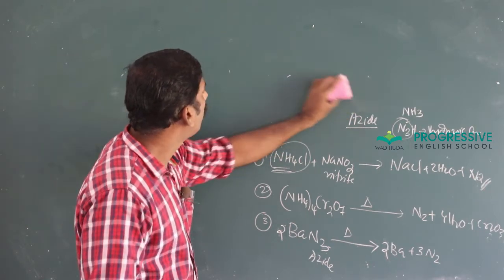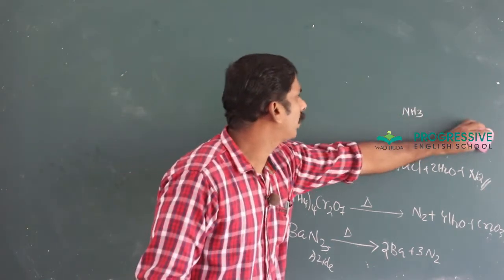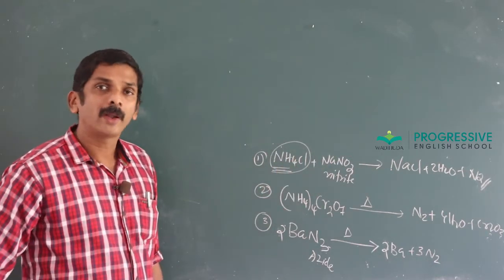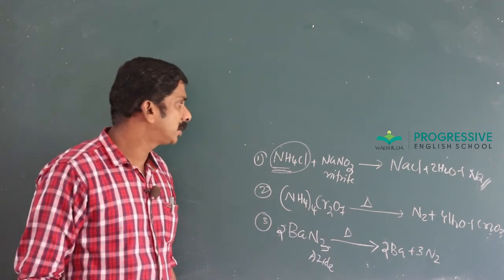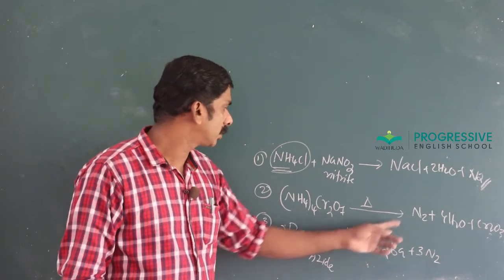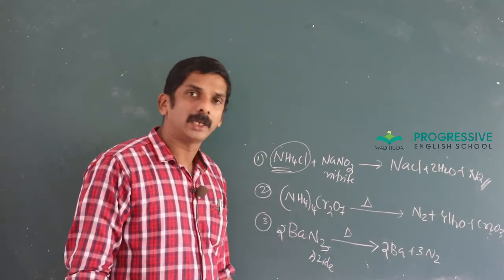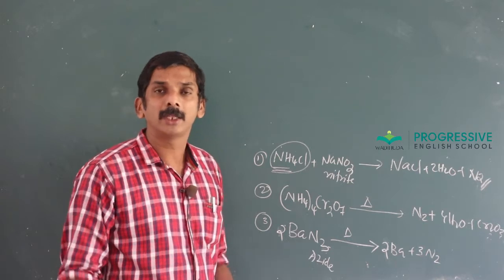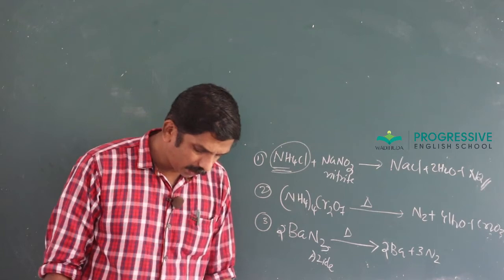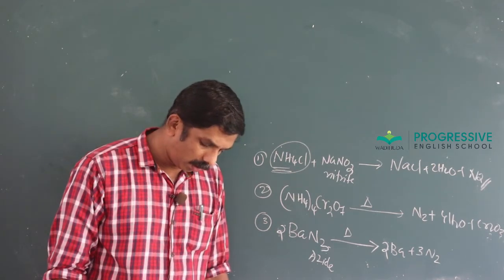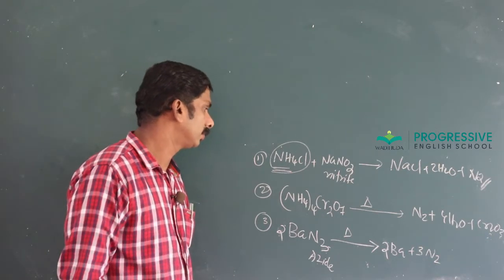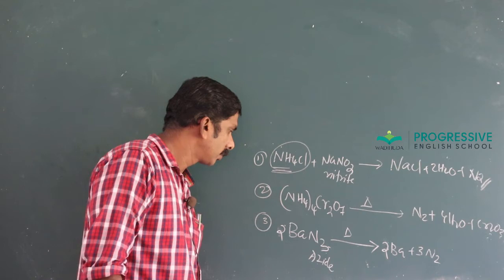These are the laboratory methods for the preparation of dinitrogen. One is ammonium chloride reacting with sodium nitrite to give nitrogen. Thermal decomposition of ammonium dichromate gives nitrogen. If the question asks separately to suggest a method for the preparation of pure nitrogen, pure nitrogen is prepared by the decomposition of sodium or barium azide. Okay.